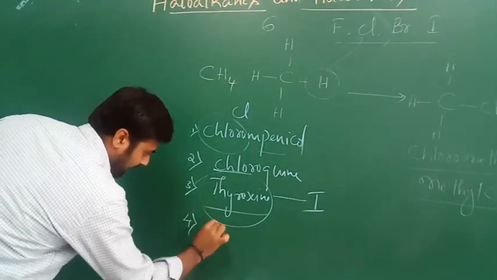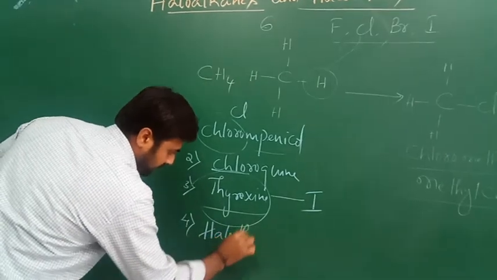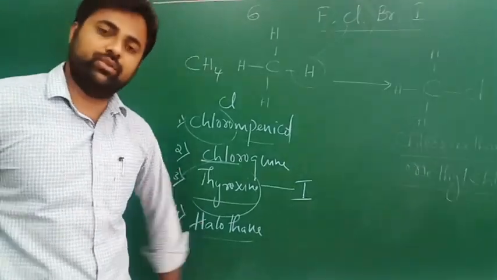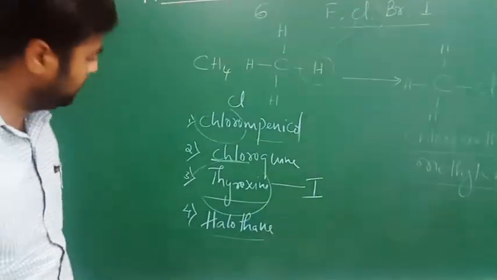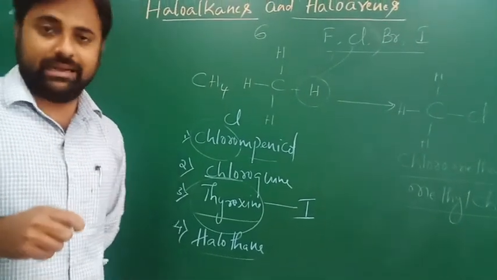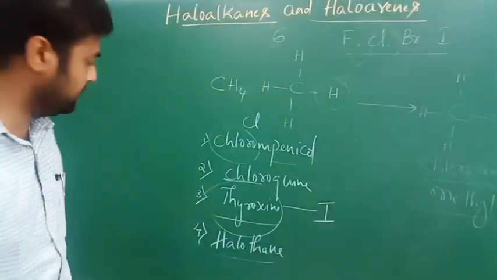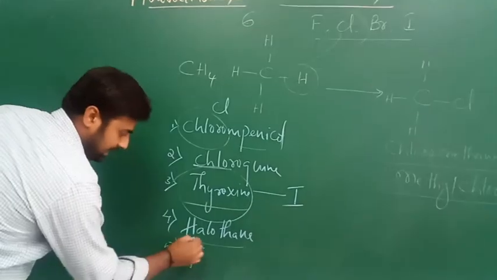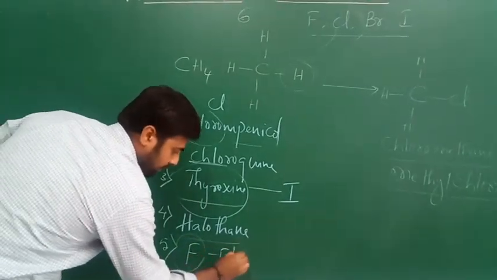And then next, halothane. It is also one of the halogen containing organic compounds, which is used as an anesthetic during surgical procedures in the medical field. And lastly, some fluorinated compounds.